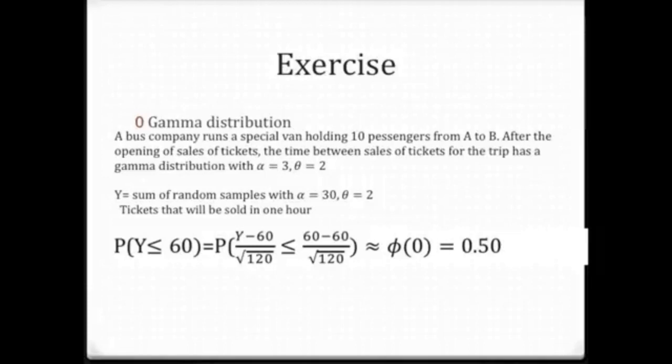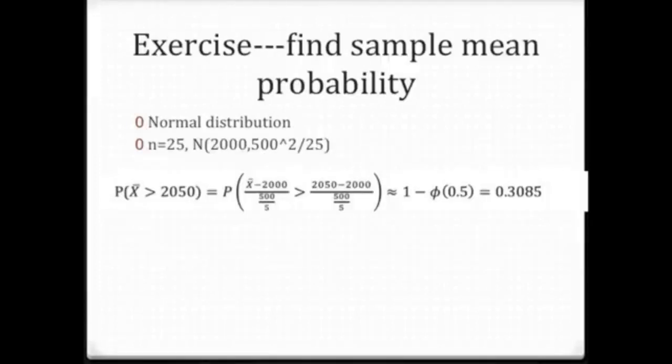Let's look at the standard normal distribution again. We will calculate that the probability is equal to 0.5. The first two examples both talk about the probability of y. This time, this example is about the probability of the sample mean. This is a normal distribution. n equals 25, x bar is 2000. The sample variance is equal to 500 squared divided by n, where n equals 25.